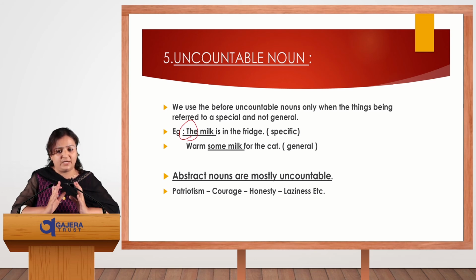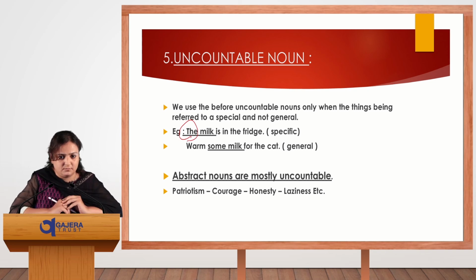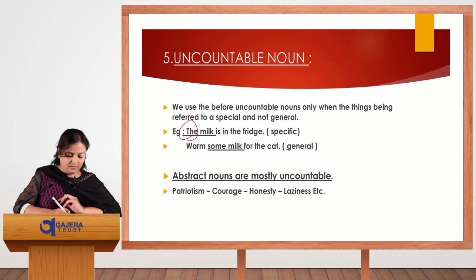This is specific. Here milk is taken as specific, so that is why the is written. Second example, warm some milk for the cat. Here some milk is general.